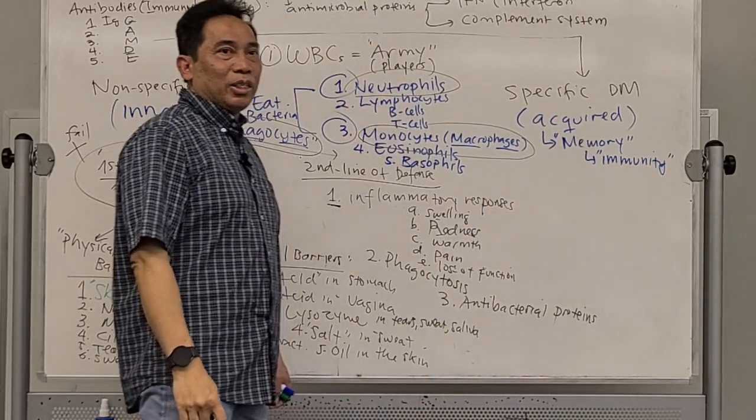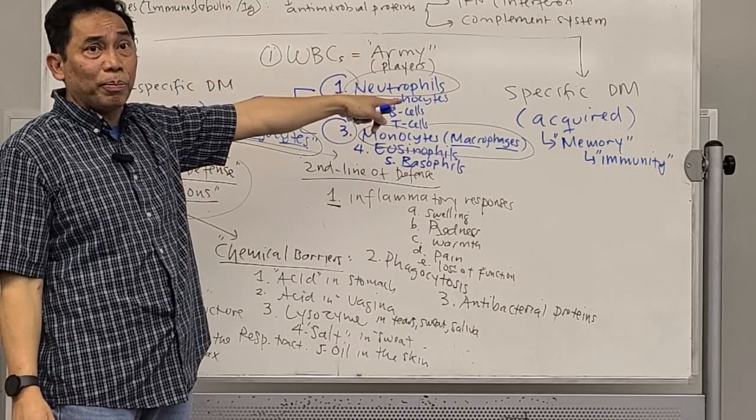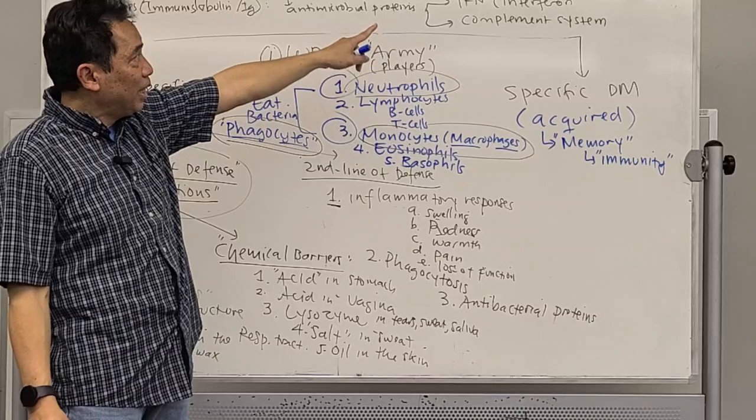So we also produce different types of protein that can also be used for protection, like IFN.